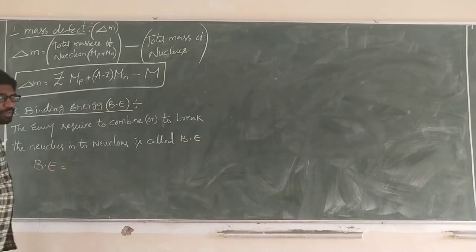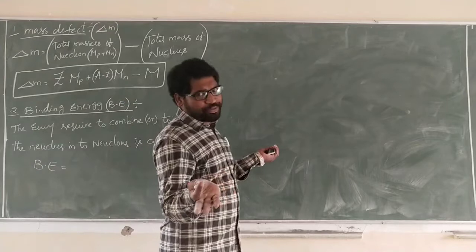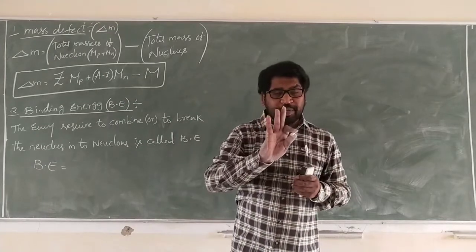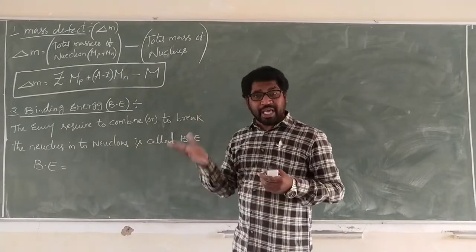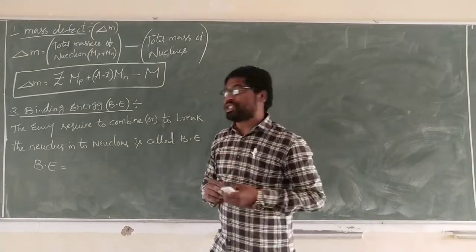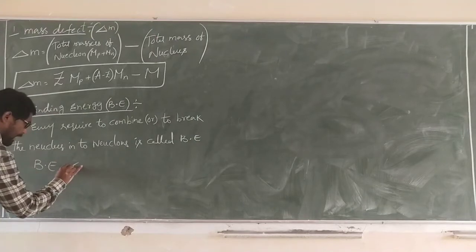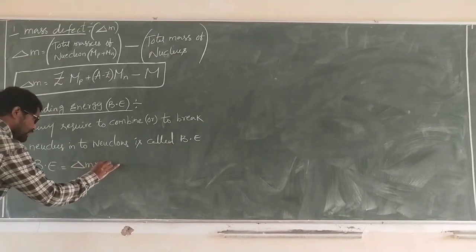We know the general formula for binding energy. What is the energy relation? E is equal to mc square. Here the binding energy is equal to mass into c square, where the mass is nothing but the mass defect. So binding energy is delta m into c square.